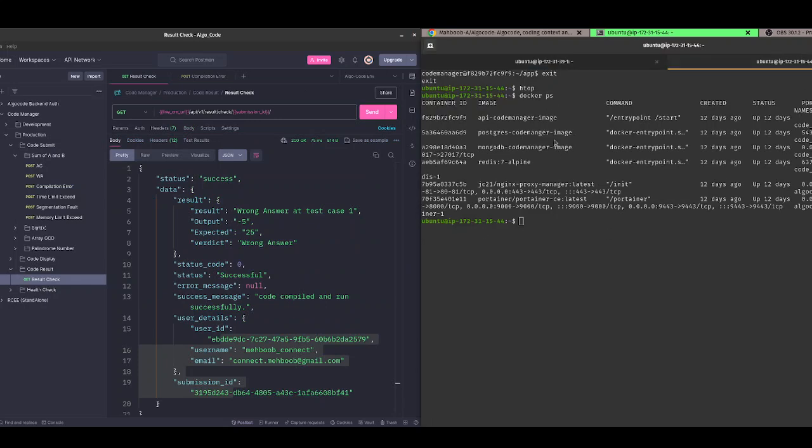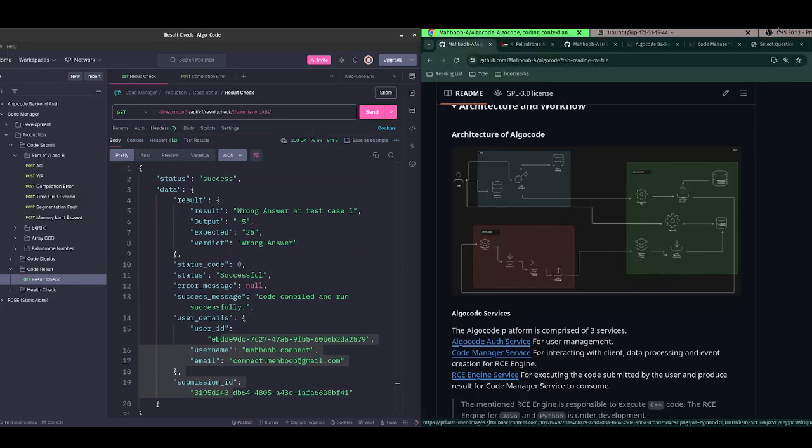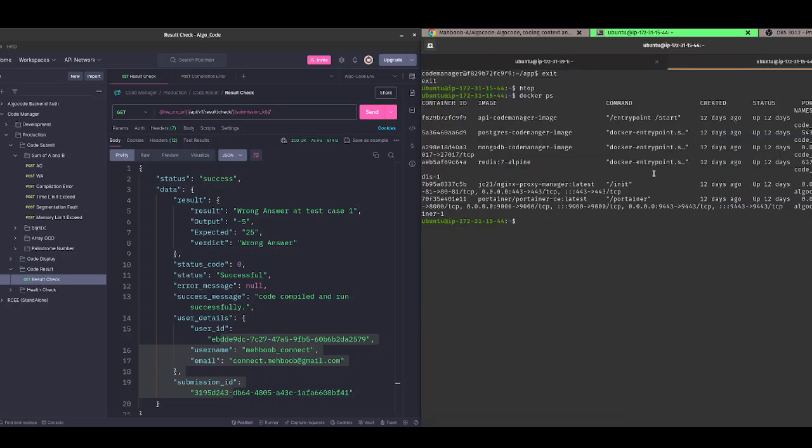Now let me show you the result of the code manager service. It actually manages things, so let me show you the logs of the code manager also. And this is the Postgres database. In this database, test cases are stored. In this MongoDB database, the results are stored, and this Redis is for caching, and this is the Django backend. So let me show you the logs of the Django backend.